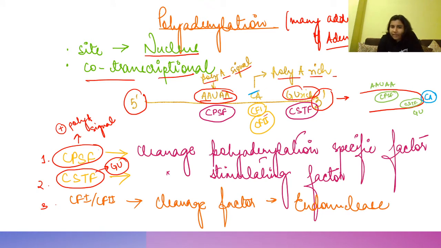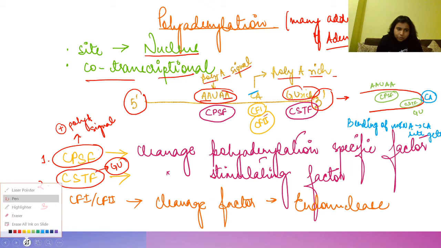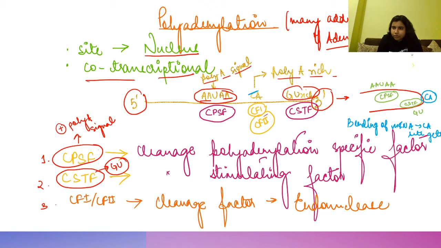So as a result, when this CPSF and CSTF bind to mRNA, what will happen? They cause the bending of mRNA. As a result, the CA site gets exposed. So when this CA site is exposed, who will come and attach to it? CF1 and CF2.